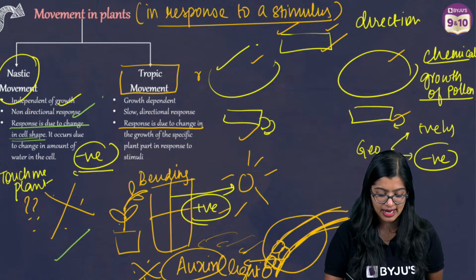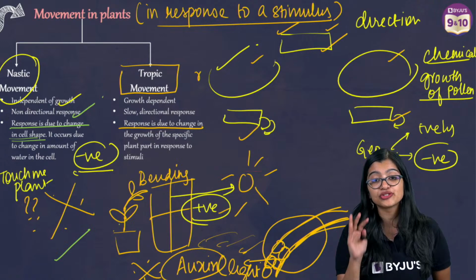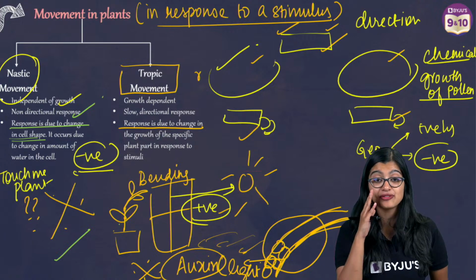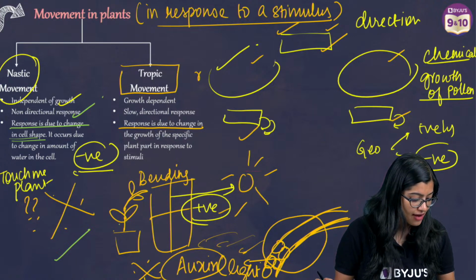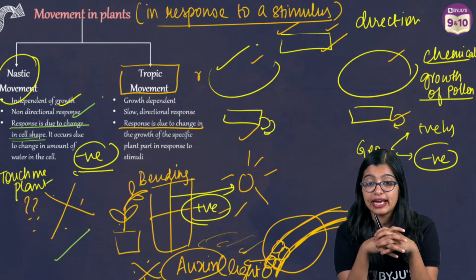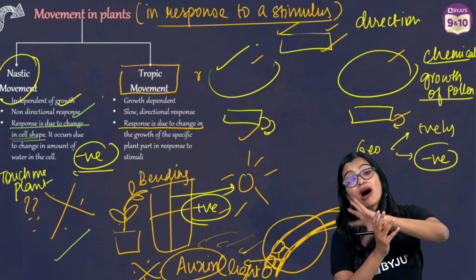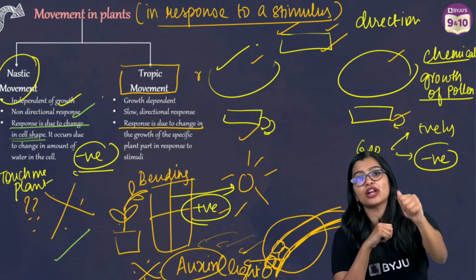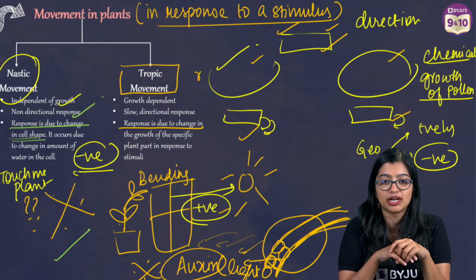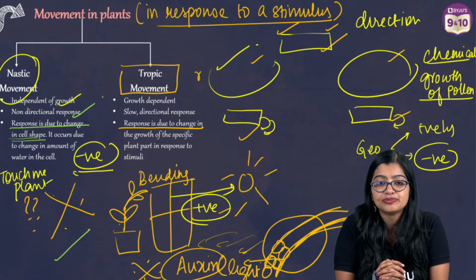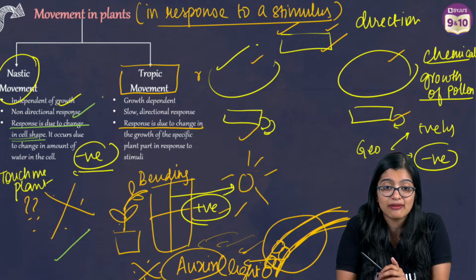So with this, everybody, we come to the end of the chapter summary, right? We have summarized the chapter. So are we all clear? Are we feeling confident? On a scale of 1 to 5, how confident are you about the control and coordination chapter? I will take the doubts also.